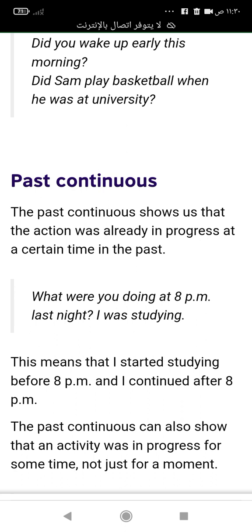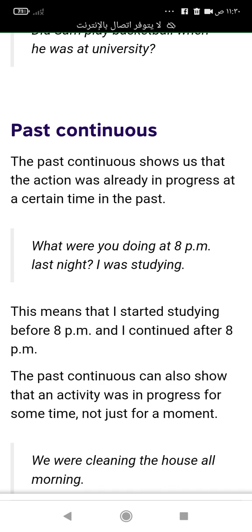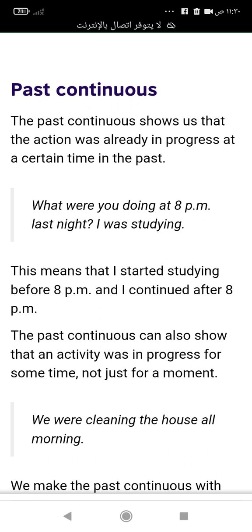Now, what's the past continuous? The past continuous shows us that the action was already in progress at a certain time in the past. For example, what were you doing at 8 p.m. last night? I was studying. This means that I started studying before 8 p.m. and I continued after 8 p.m.